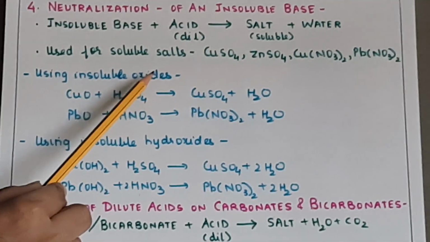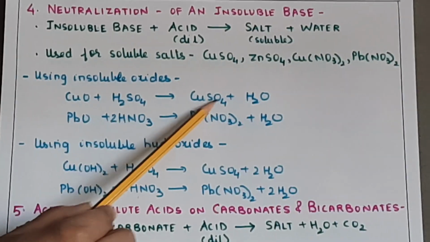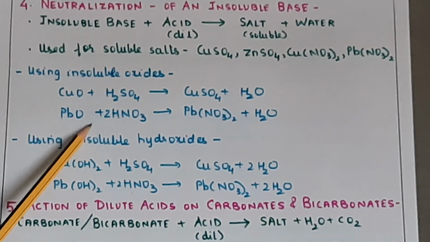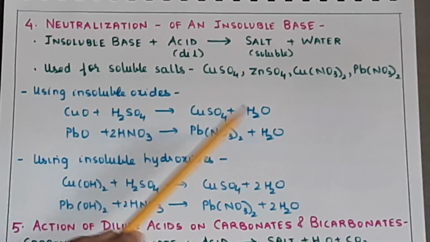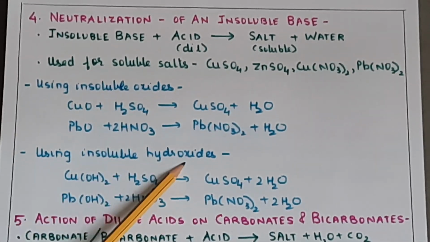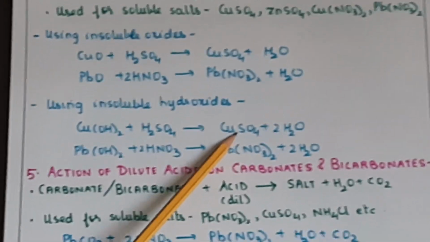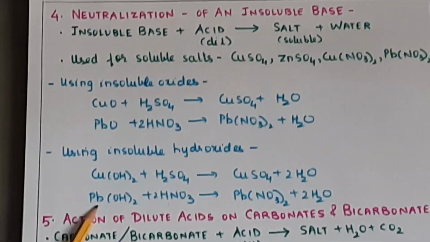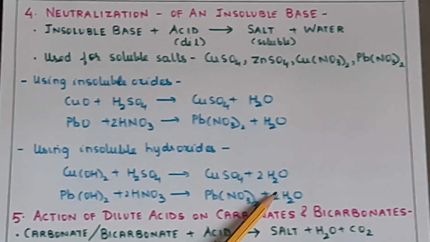So using an insoluble oxide like copper oxide plus H2SO4, you get copper sulfate and water. PbO plus 2HNO3 will give you Pb(NO3)2 plus H2O. And if you use an insoluble hydroxide, copper hydroxide plus H2SO4 will give you copper sulfate and 2 water. Pb(OH)2 plus 2HNO3 will give you Pb(NO3)2 plus 2H2O.